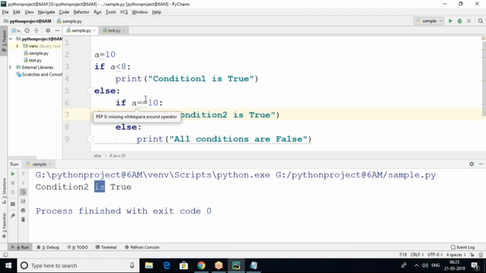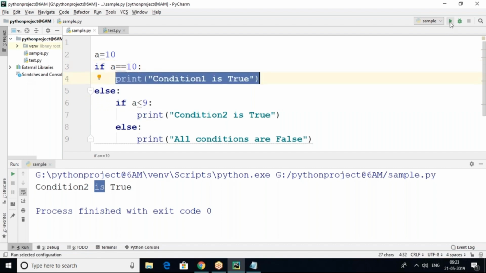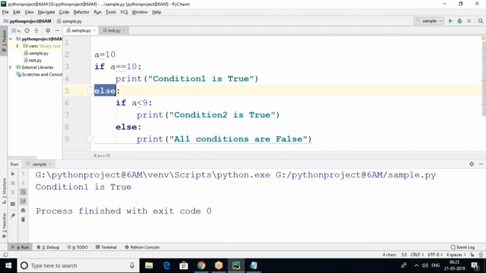Suppose the first condition is the correct one. So I give a equals 10. If the first condition is true, then directly it is going to execute this one, with no chance of the else block. So this is nested if to test multiple conditions. Within the if-else block, you can keep any number of if-else blocks to test multiple conditions. This is called nested if.